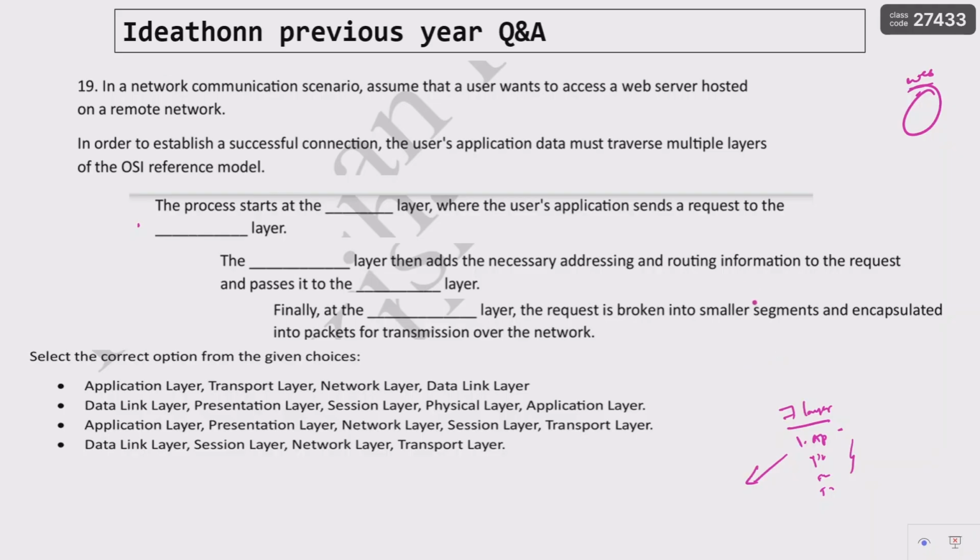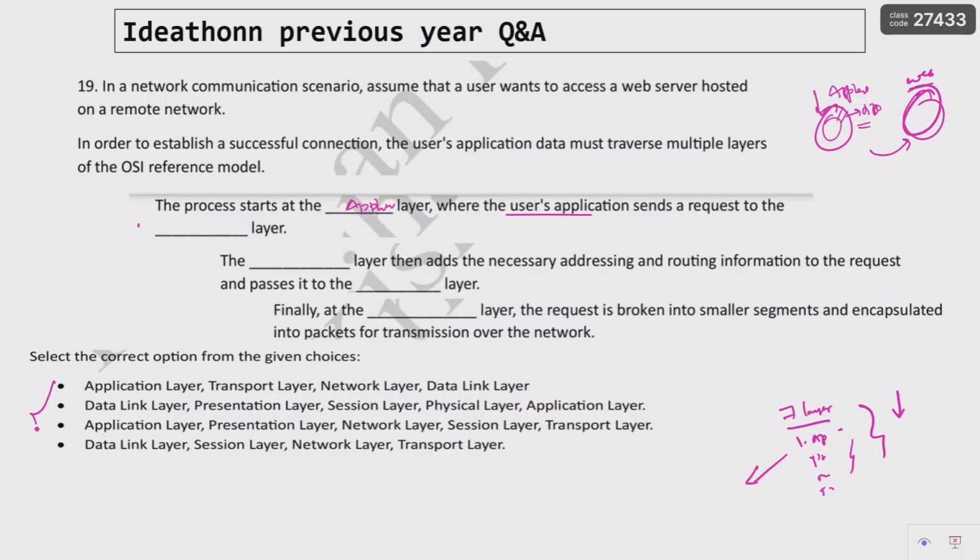If you remember that code, you can easily remember the order of the OSI layers, right? So what is the meaning here? From your browser we need to access a web server hosted on a remote network, which means we need to access some content from the web server. So first, which layer will it start with? Application layer, right? If you are opening your browser, first we need to perform some application layer protocol. So the process starts with the application layer, where the user application sends a request to which layer?